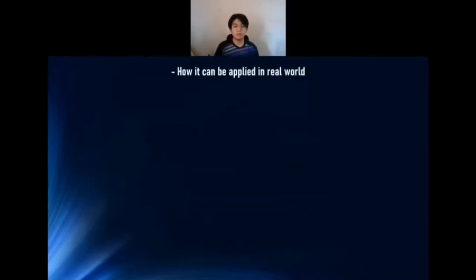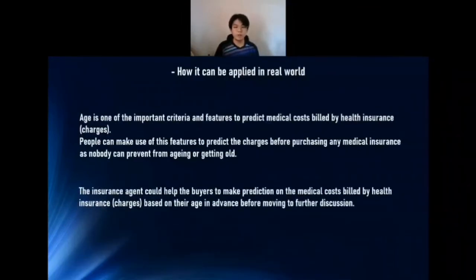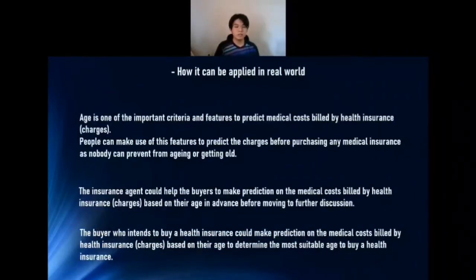And how it can be applied in the real world. Age is one of the important criteria and features to predict a medical cost bill by health insurance. People can make use of this feature to predict the charges before purchasing any medical insurance, as nobody can prevent from aging or getting old. The insurance agent could help the buyers to make predictions on the medical cost bill by health insurance based on their age in advance before moving to further discussions. The buyer, who intends to buy a health insurance, could also make predictions based on their age to determine the most suitable age to buy a health insurance.